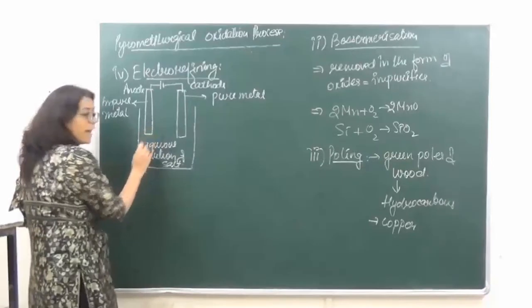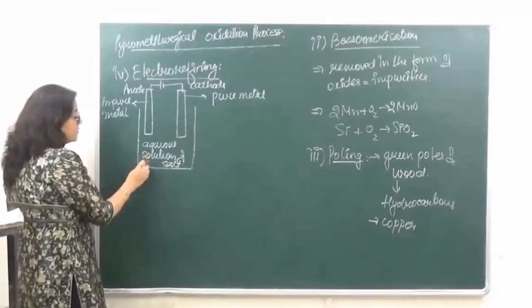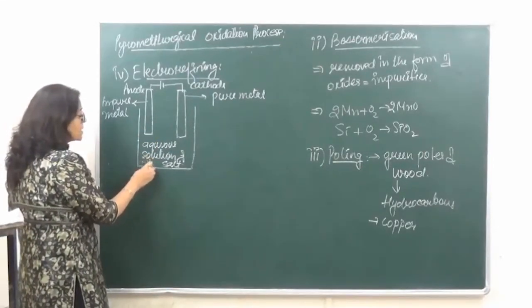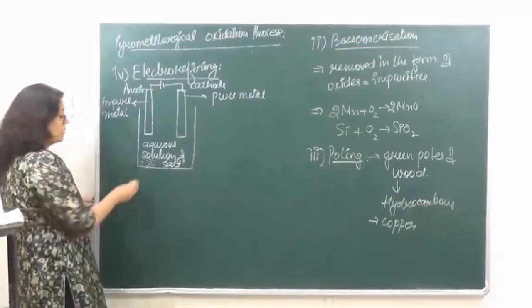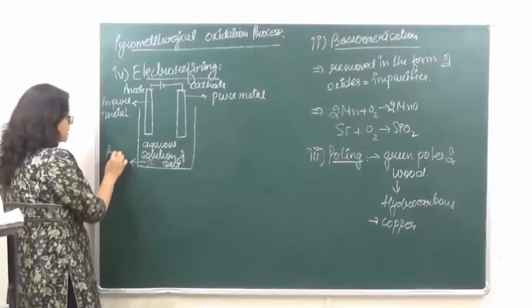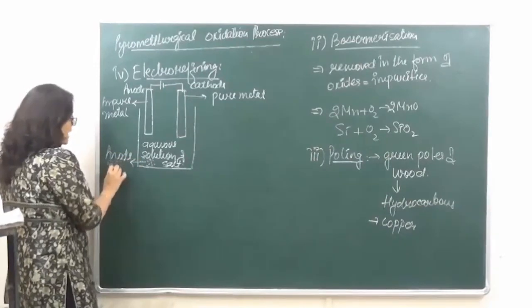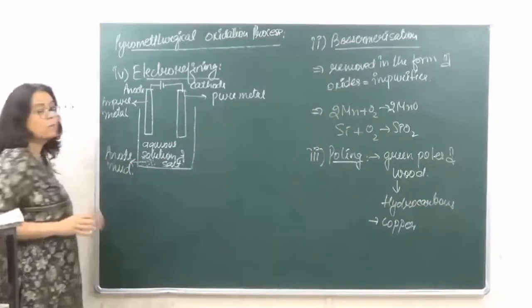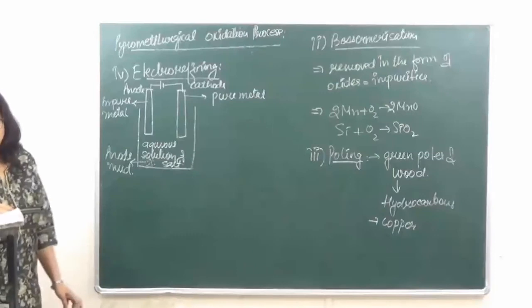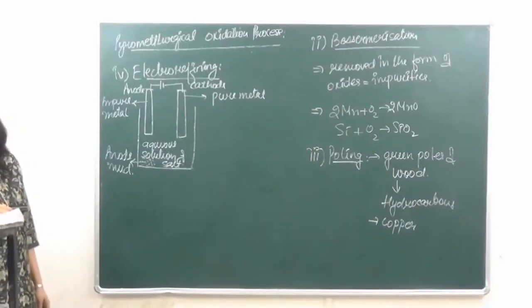Now over here, because the anode is melting, we can see small particles which settle at the bottom. These particles are known as anode mud. Okay, so this is what the method over here is.